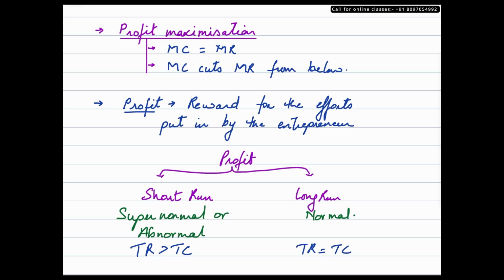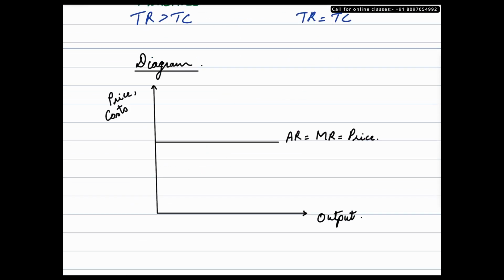Let's take a look at the diagrammatic representation of supernormal profit. This is how the diagram should look initially. We have price and costs on the y-axis, output on the x-axis, and as I've mentioned earlier, the AR-MR curve under a perfectly competitive market is a horizontal line indicating that the price is constant. Let me just mark it as P. Now, if we take a look at the profit maximizing situation, it said MC should be equal to MR and MC should cut MR from below.